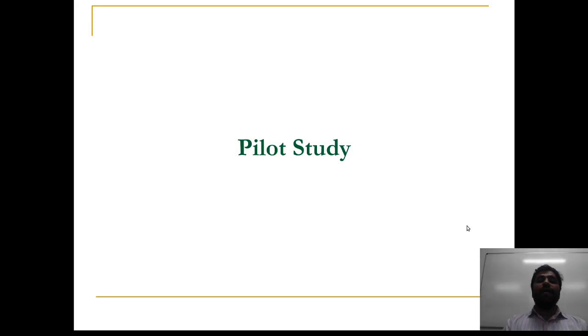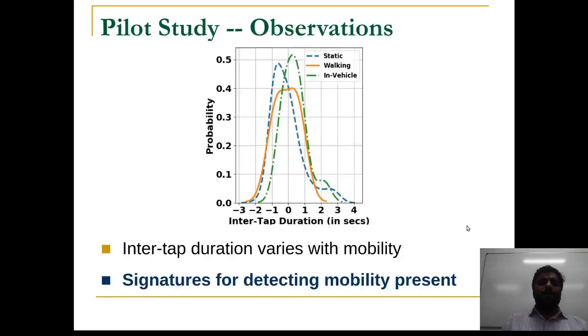Now, with the data collected using the developed app, we perform the pilot study. The initial observation that we obtain from the pilot study is regarding the variation of inter-tap duration across different mobility contexts. From the plot, we can see that indeed there are significant variations in the inter-tap duration in different mobility contexts. So, it is comforting for us to know that indeed there are signatures for detecting mobility present in the typing patterns.